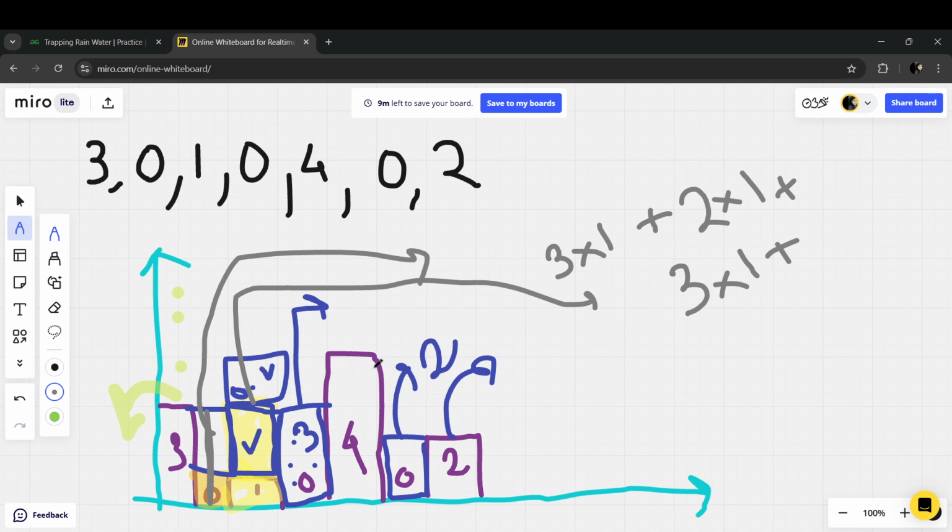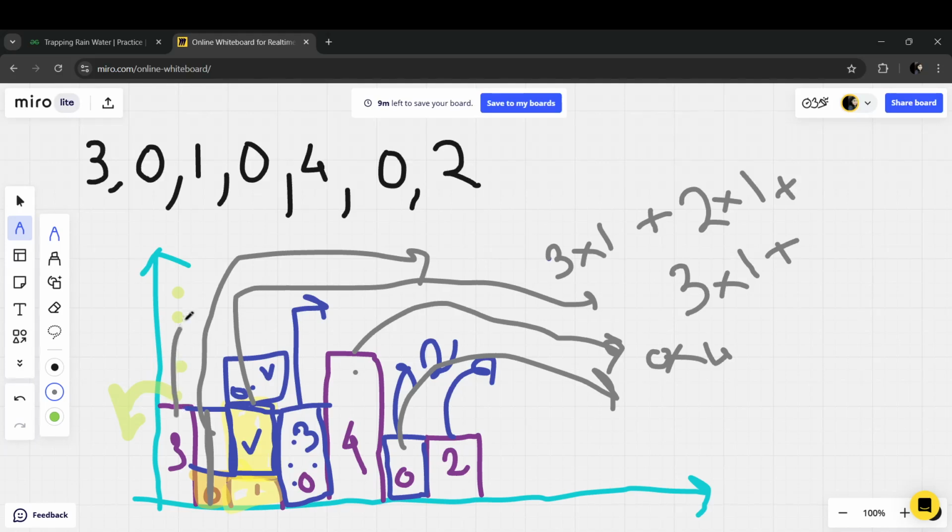Now coming to this part. Will it be filled by anything? Because it's already the tallest building, and of course there is no barrier building above this so that it can fill up the space. So I will be taking that as 0. It will be 0 into 4, of course.